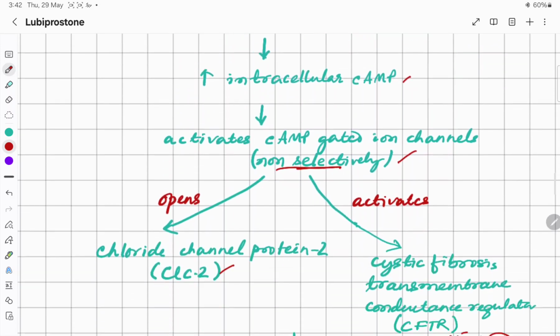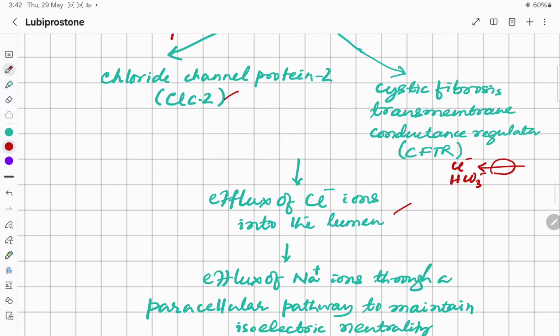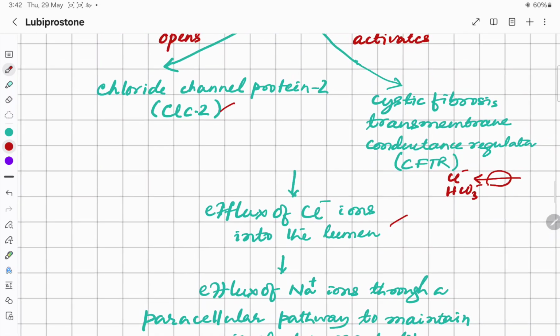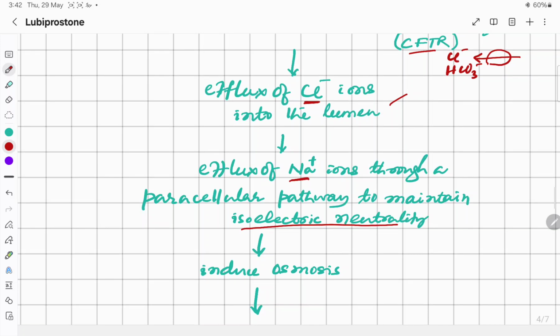Because of this, there will be efflux of chloride ions into the lumen, by both CLC2 and CFTR, and that results in efflux of sodium ions through a paracellular pathway to maintain isoelectric neutrality. Since chloride is a negative ion, positive sodium ions will move to maintain the electroneutrality.